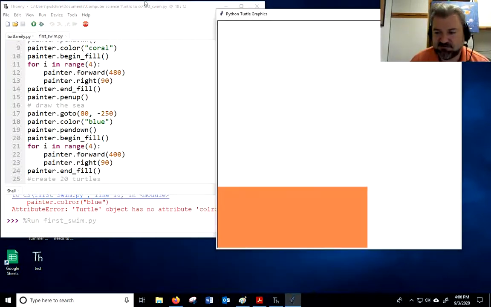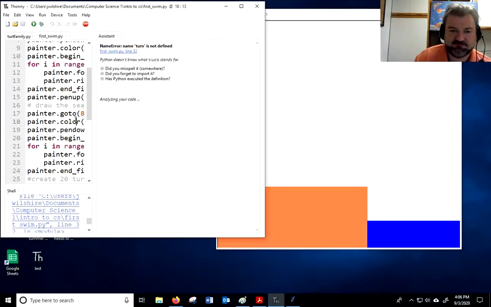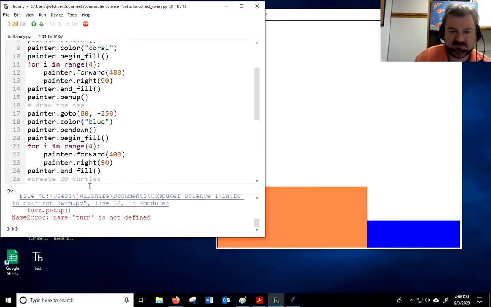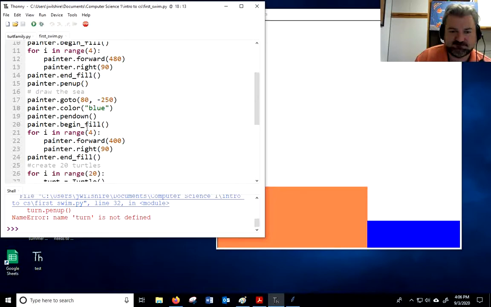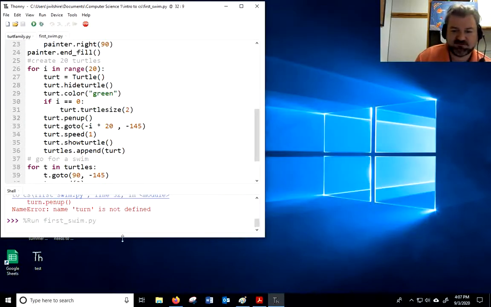All right, so far so good. Oh, there's my water. Did I do a turn again? Oh, that's Turt. Well, aren't you all enjoying watching me debug all this?